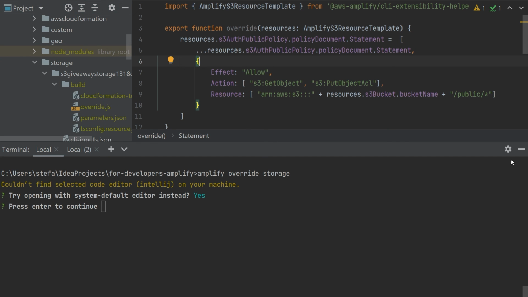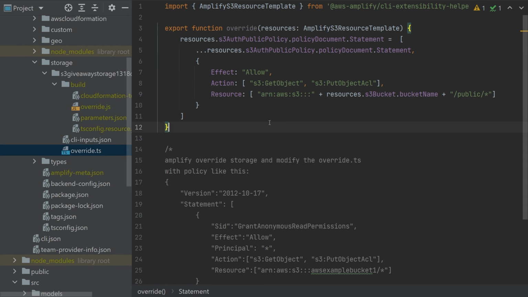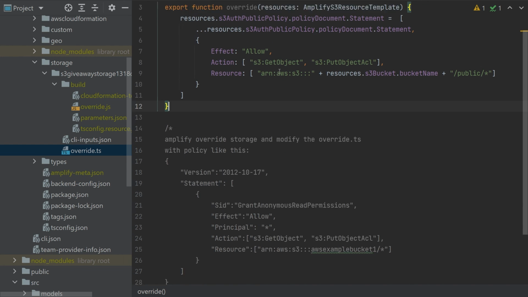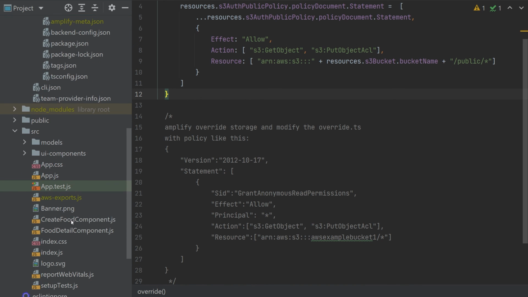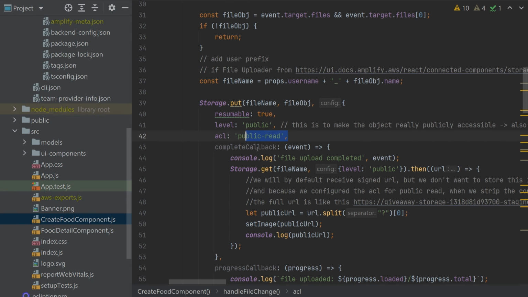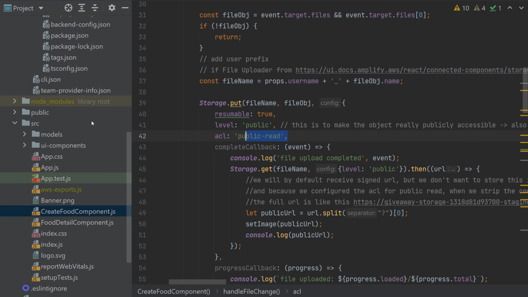So in this file, and I was googling a bit, what I wanted is to override this public policy. I found a snapshot in the official documentation, and I wanted to allow, except for the get object, as well the put object ACL, which is then needed on the front-end side to use this public read ACL.